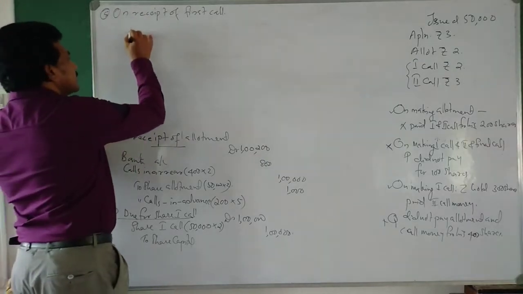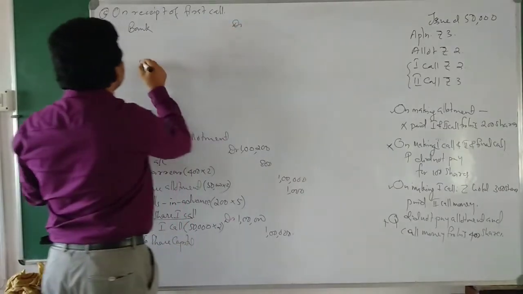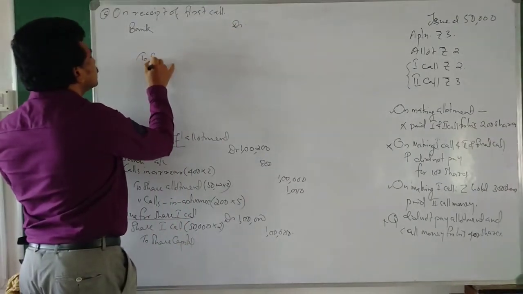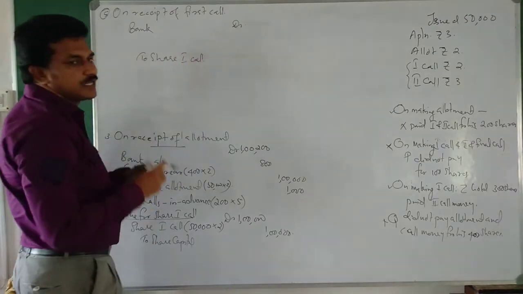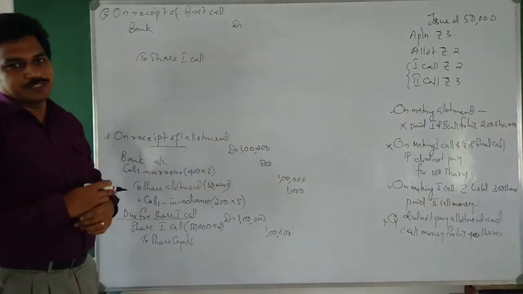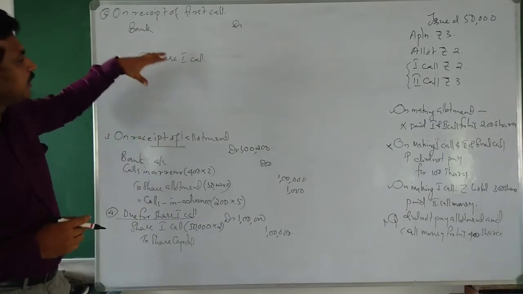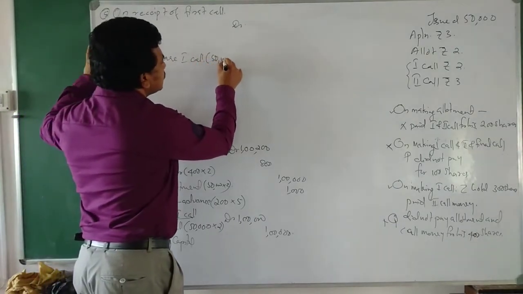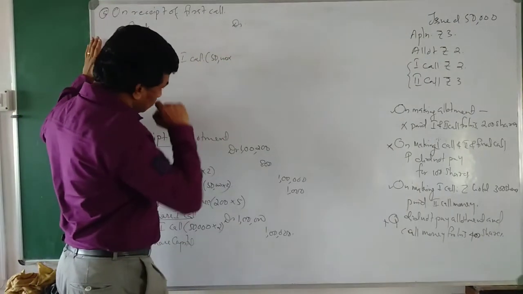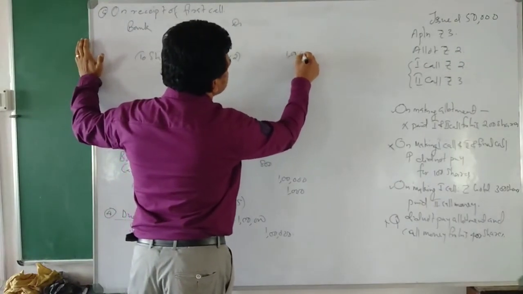Normally we will write bank debtor to share first call. This is the journal entry we have to write. Here in this case, first call money, how much do we have to get? 50,000 into 2 rupees. That means 1 lakh we have to get.